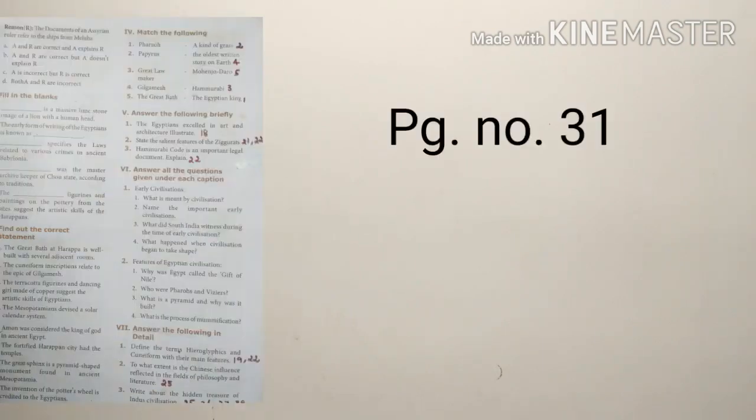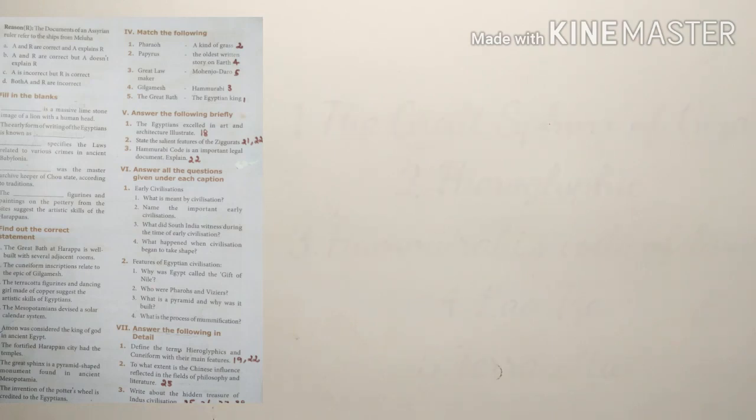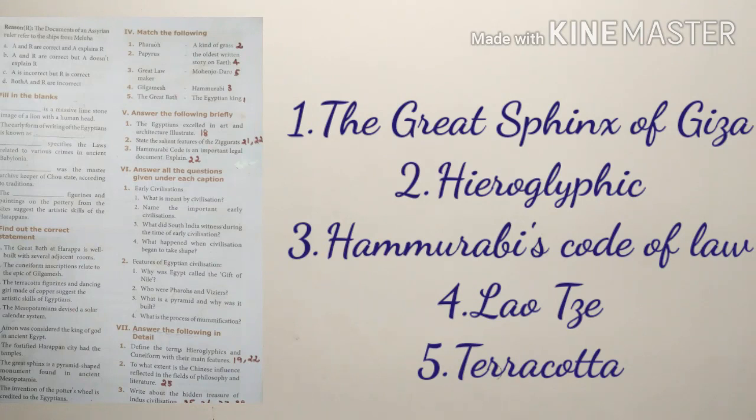Next, Roman number 2, filling the blanks, on page number 31. Question 1. Dash is a massive limestone image of a lion with a human head. Answer, the Great Sphinx of Giza. Question number 2. The early form of writing of the Egyptians is known as hieroglyphic. Question number 3. Dash specifies the laws related to various crimes in ancient Babylonia. Answer, Hammurabi's Code of Law.